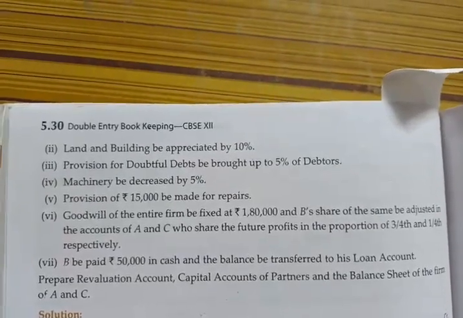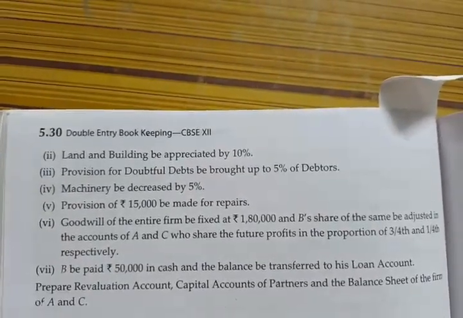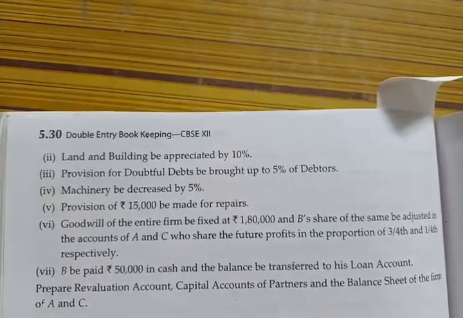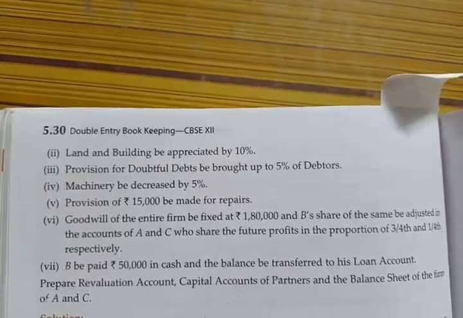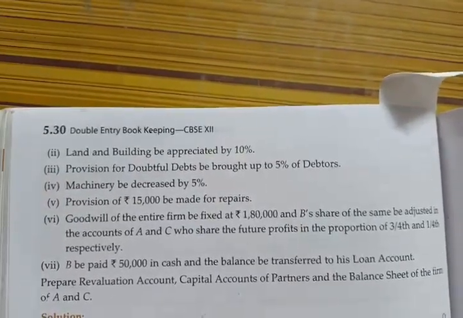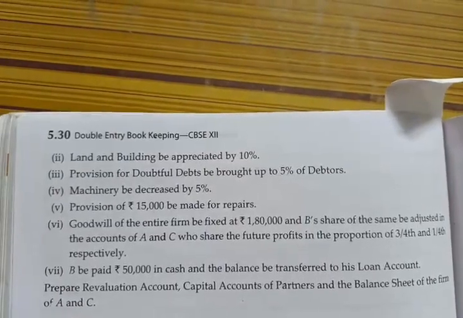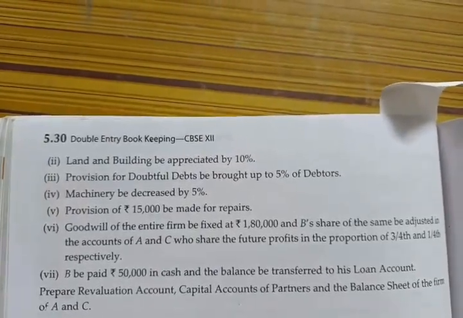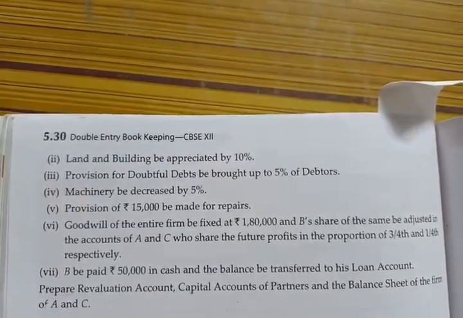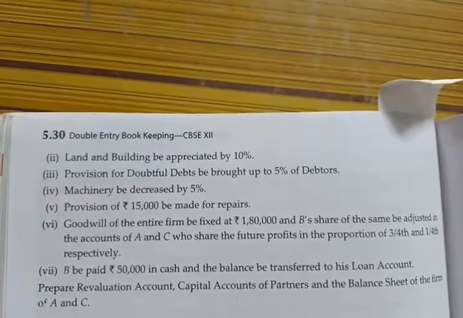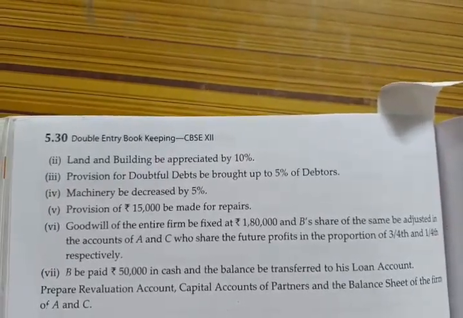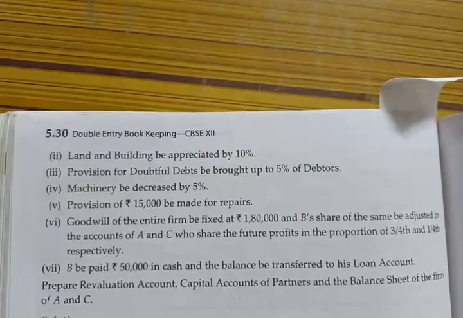It means we first have to calculate the amount due to B, and from that amount we pay him 50,000 in cash immediately and the balance will be transferred to his loan account. So we have to prepare revaluation account, partners' capital accounts and balance sheet of the reconstituted firm of A and C.